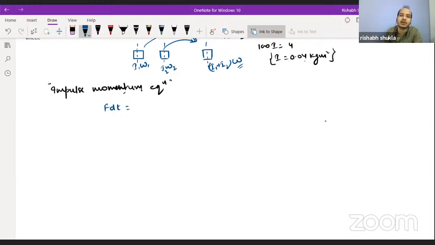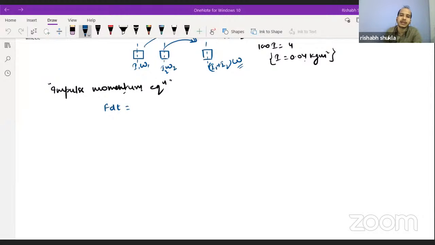Force into time is equal to change in momentum. Change in momentum means final momentum minus initial momentum.